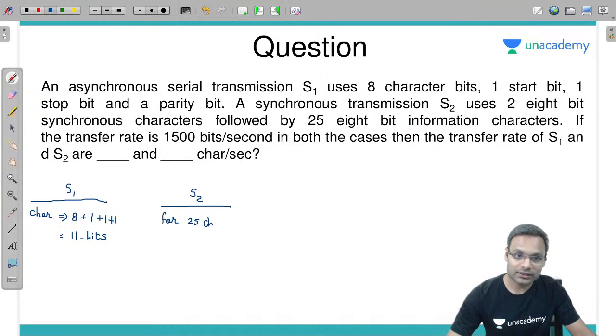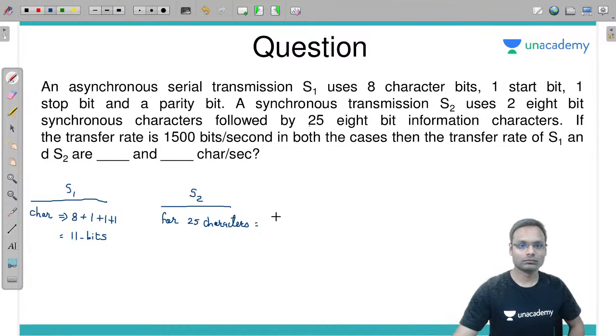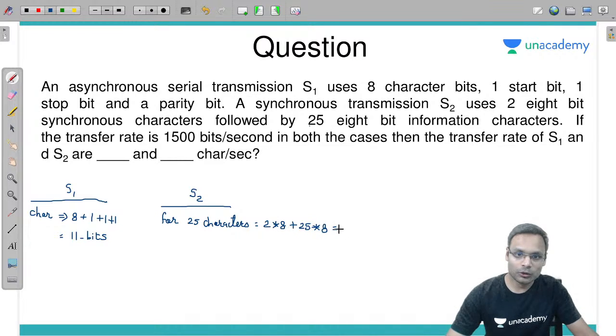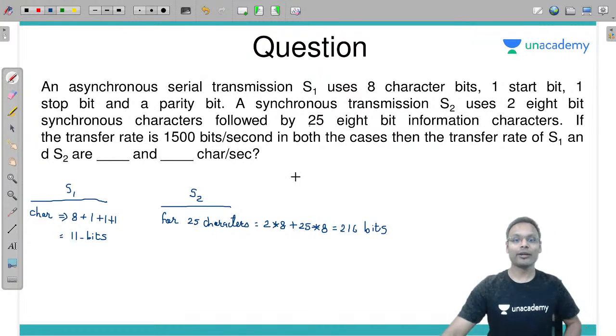Means for 25 characters, how many bits are you sending? 2 into 8 plus 25 into 8. 216 bits you are sending for 25 characters.